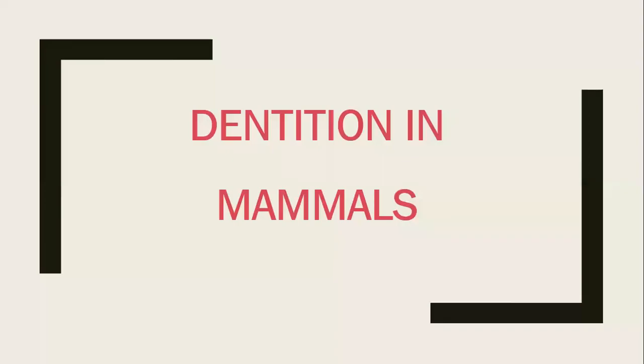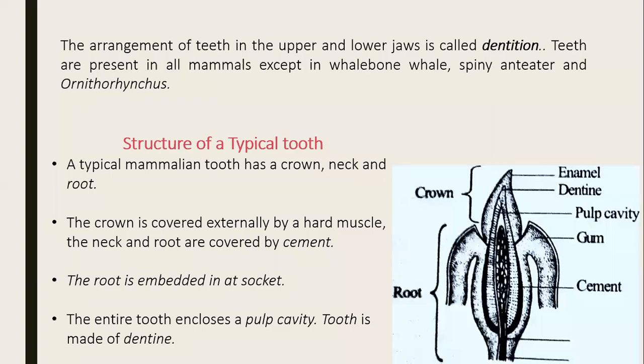So today my topic is dentition in mammals. Dentition is nothing but the arrangement of teeth in the upper and lower jaw. Teeth are present in all mammals except in whalebone whale, spiny anteater and platypus. In platypus, teeth are absent.